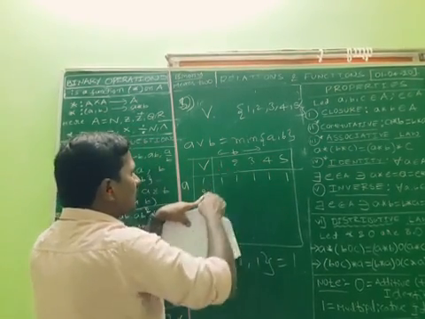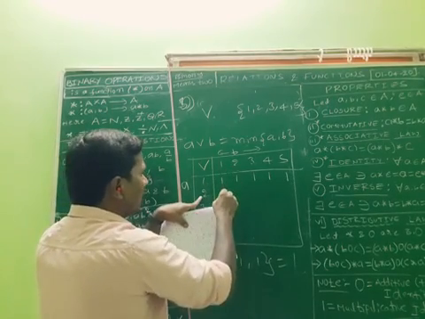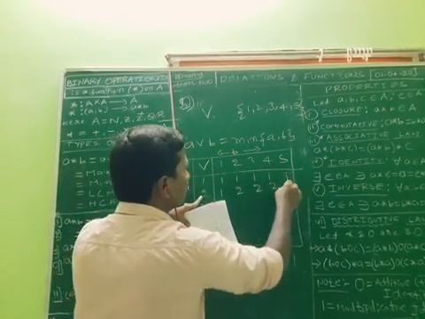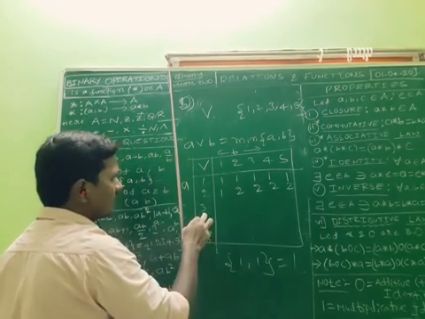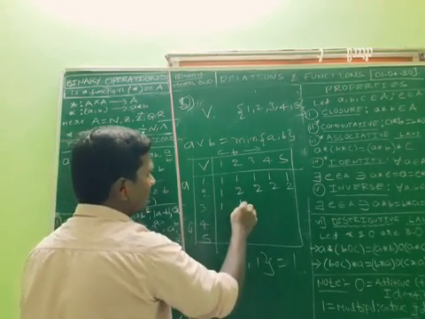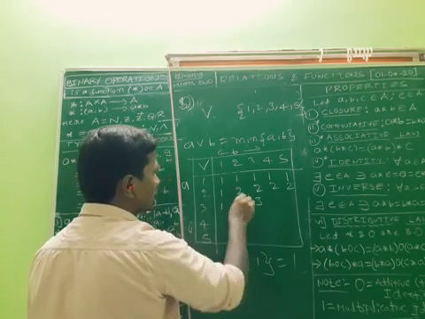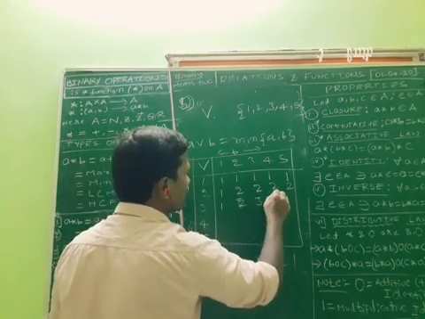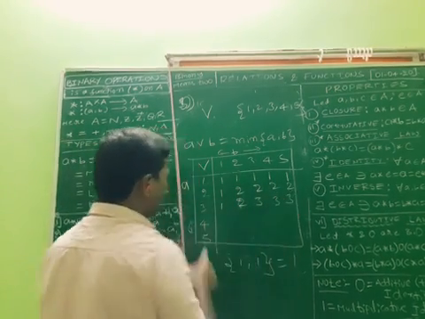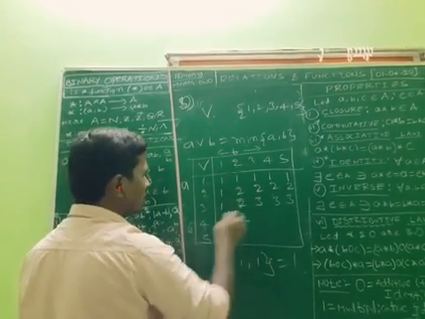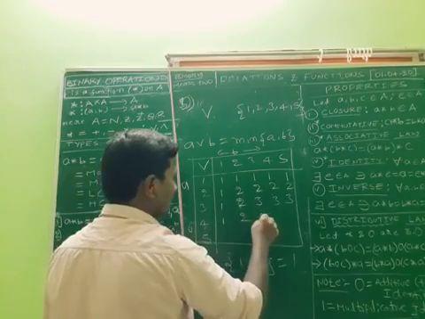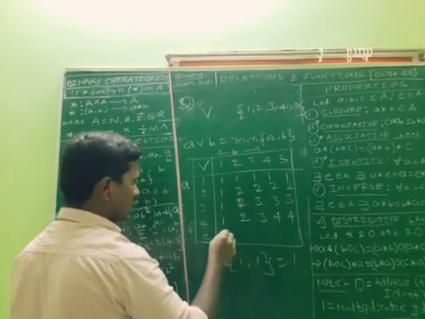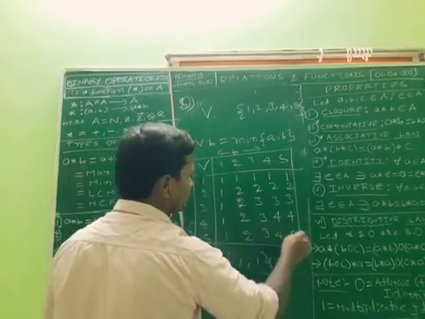Right. Minimum of 2 comma 1 is 1. 2 comma 2 is 2. 2 comma 3 is 2. 2 comma 4 is 2. 2 comma 5 is 2. In the same way 3. 3 comma 1, minimum is 1. Sorry, 3 comma 2, minimum is 2. 3 comma 3 is 3. 3 comma 4 is 3. 4 comma 1 is 1. 4 comma 2 is 2. 4 comma 3 is 3. 4 comma 4 is 4. 4 comma 5. What is the minimum of 4 and 5? 4.